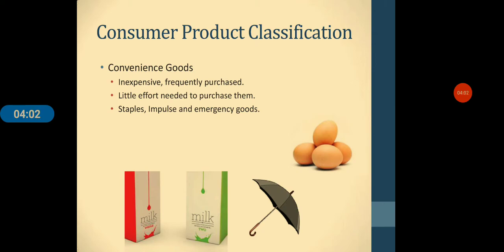Third form of convenience goods are emergency goods. For example, we purchase an umbrella during the rainy season. Emergency is there, so we purchase. We purchase medicine when we fall ill. So, these are the classification of convenience goods.